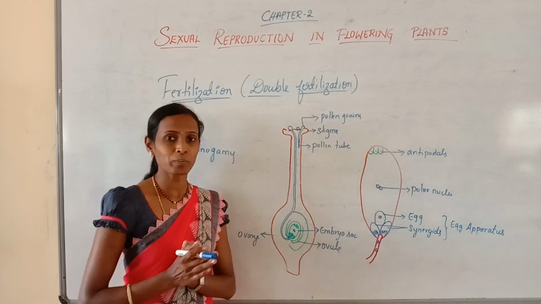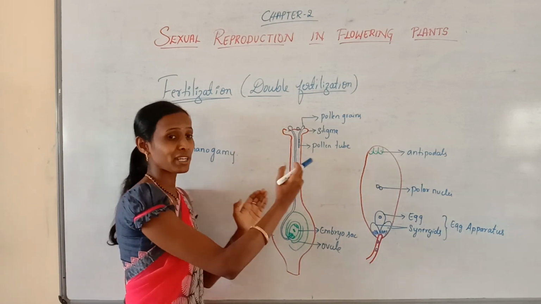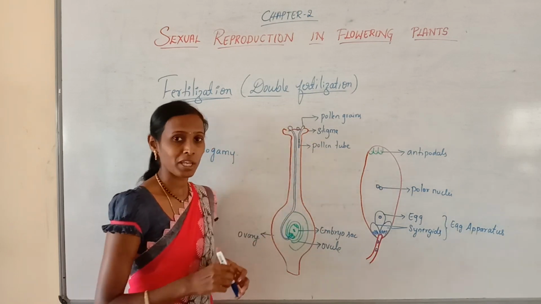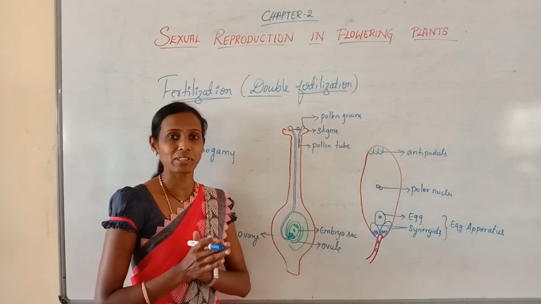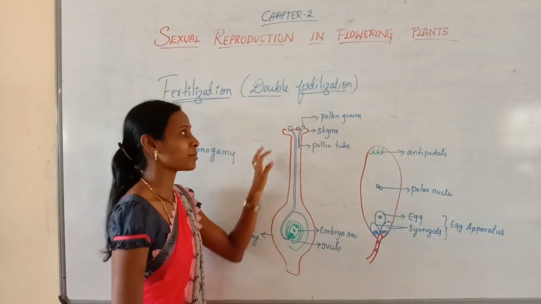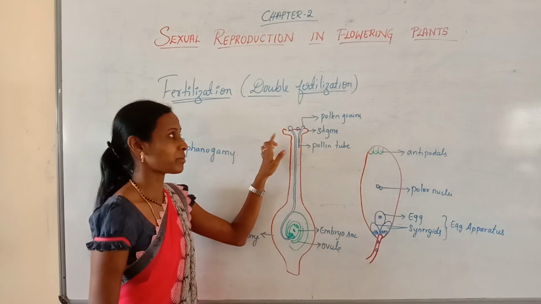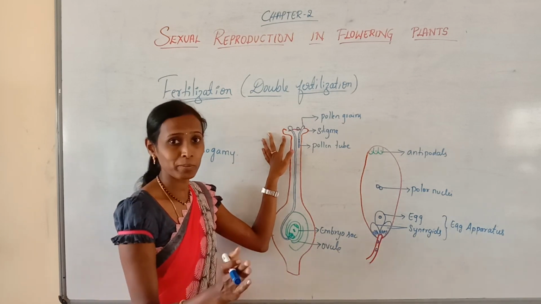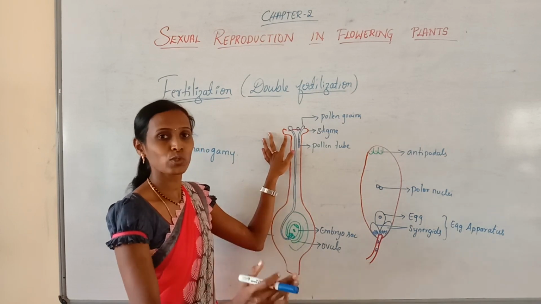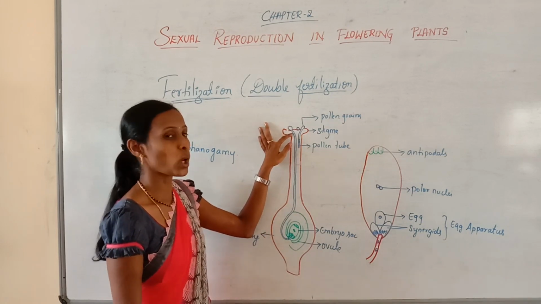And you are already familiar with the pollen pistil interaction. As you studied, different varieties of pollen grains may land on the stigma, but the stigma is always selective. Only the compatible pollen grains can germinate over the stigma. Not all pollen grains are able to germinate. If they are compatible, the stigma will allow the pollen grains to germinate. Germination means the pollen grains will produce the pollen tube.